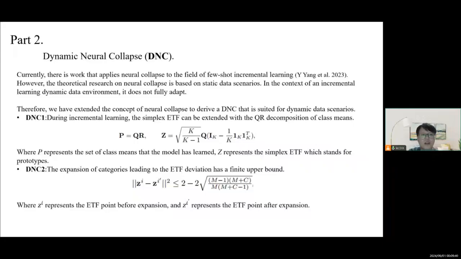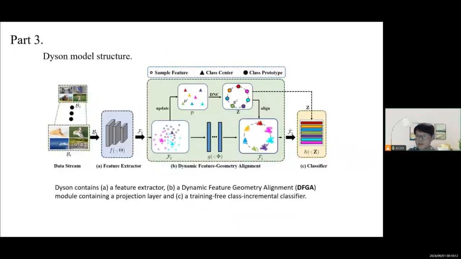First, during incremental learning, the simplex ETF can be extended with the QR decomposition of class means, where P represents the set of class means that the model has learned. Z represents the simplex ETF, which stands for prototypes. Second, the expansion of categories leading to the ETF deviation has a finite upper bound, where Zi represents the ETF point before expansion, and Zi apostrophe represents the ETF point after expansion.